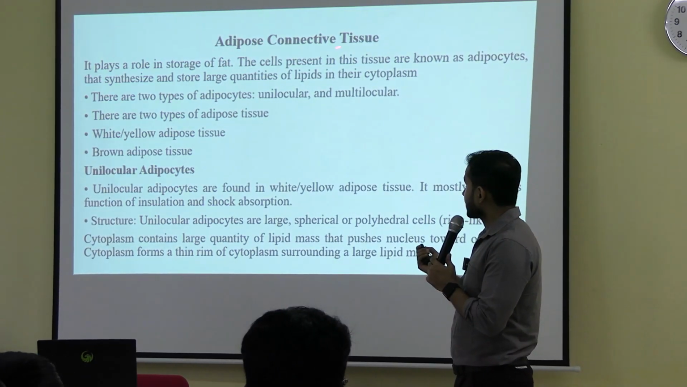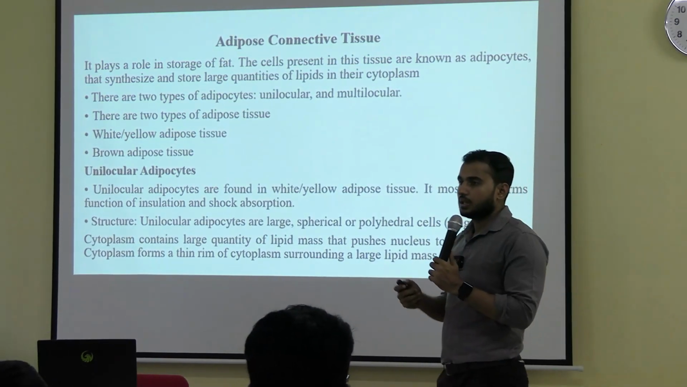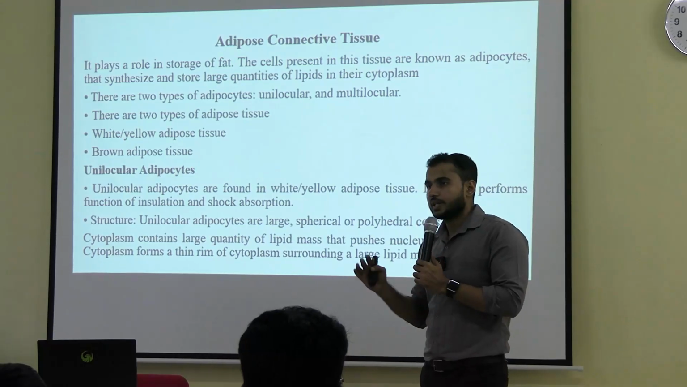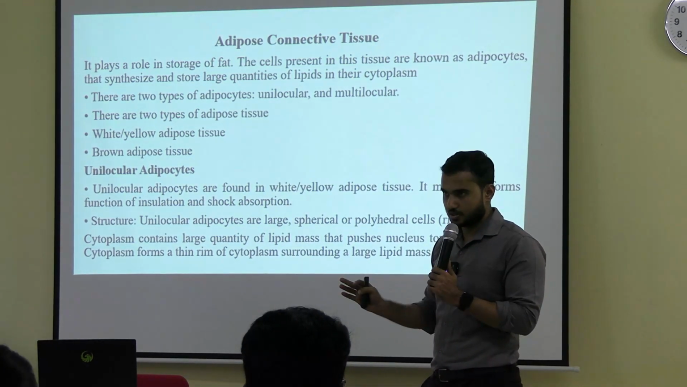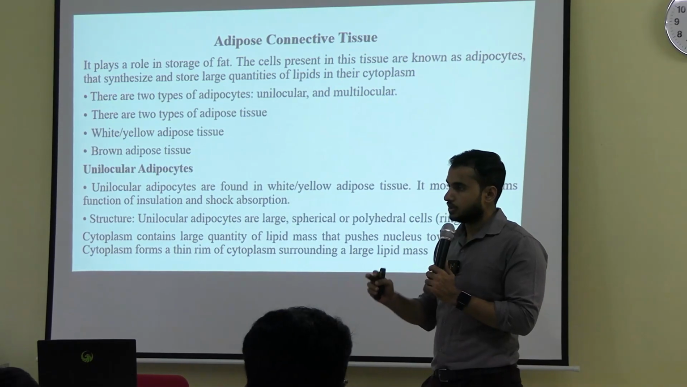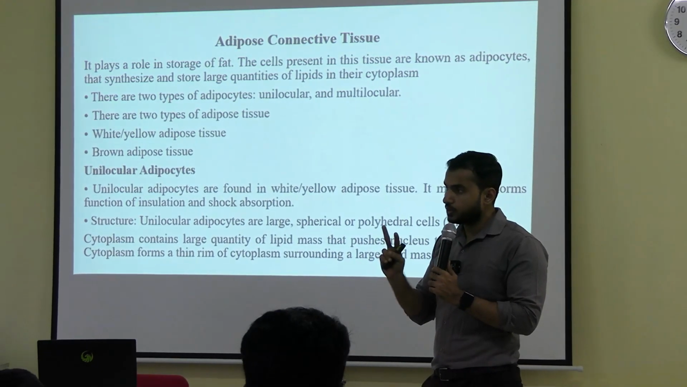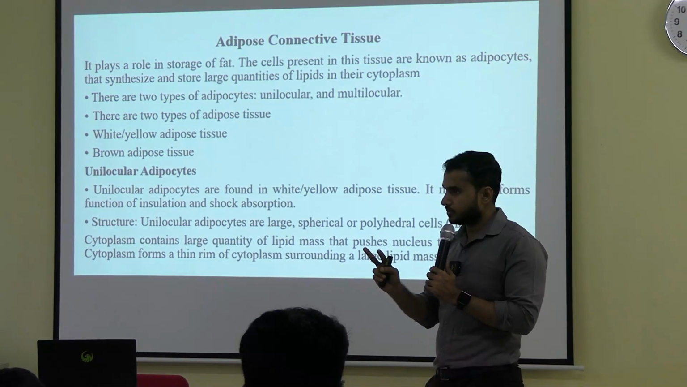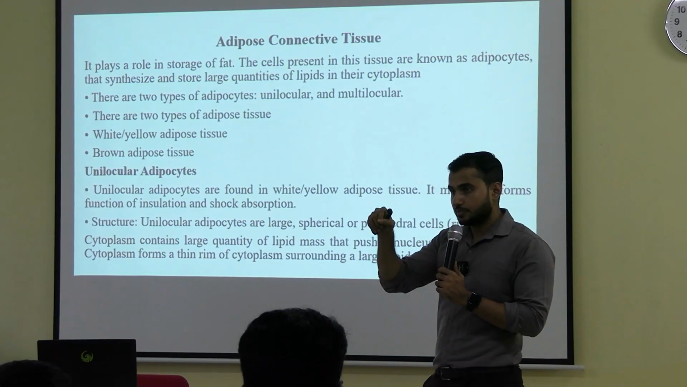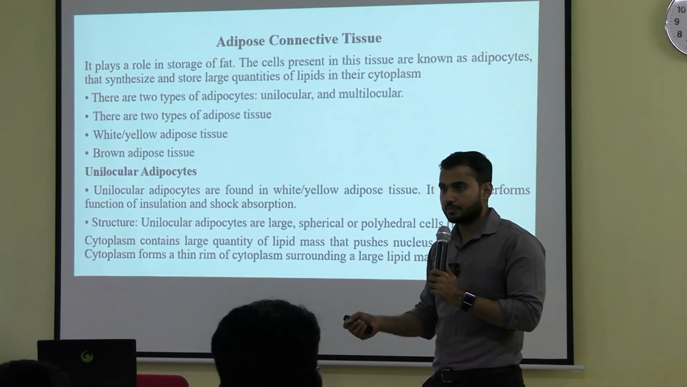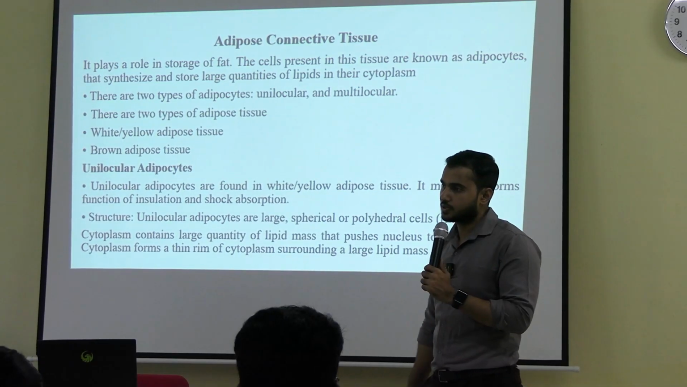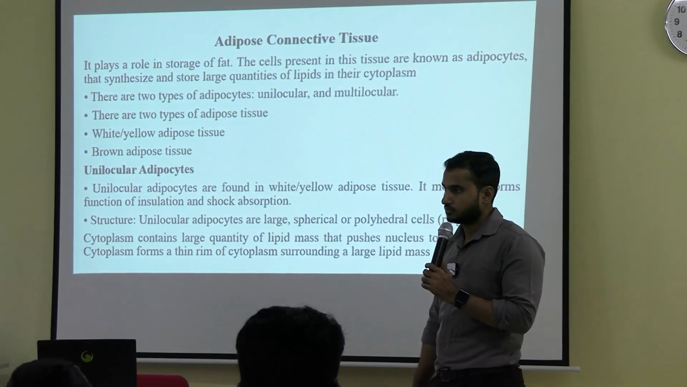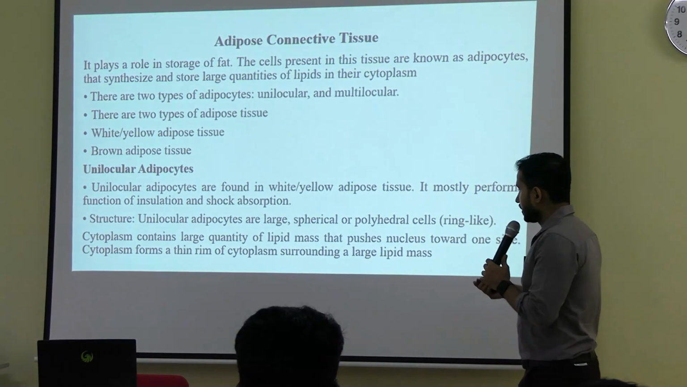Next is the adipose connective tissue. The main function of the adipose connective tissue is storage of fat, nothing else. Okay. Now, two different types of adipose tissue are there in our body, and in adipose tissue, the cells which are present are called adipocytes. Again, two different types of adipocytes are there. Okay. Let me show you the diagram.